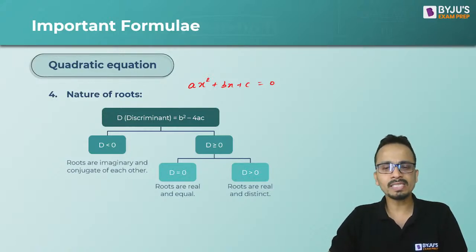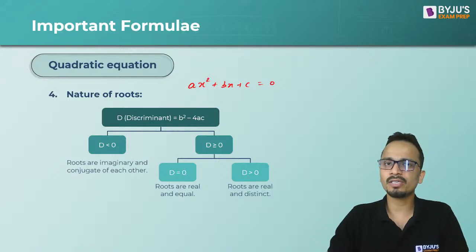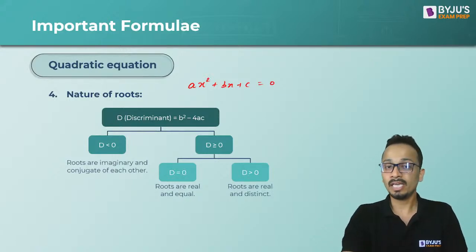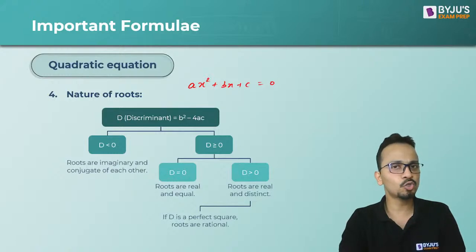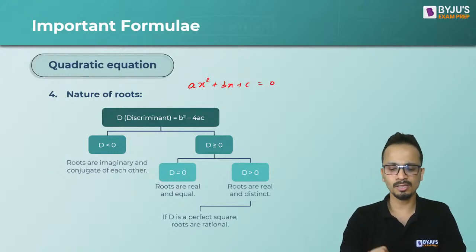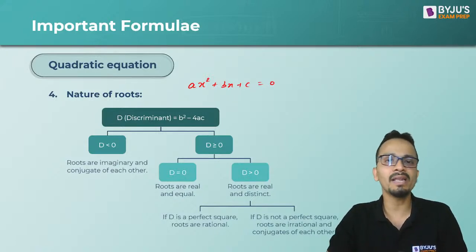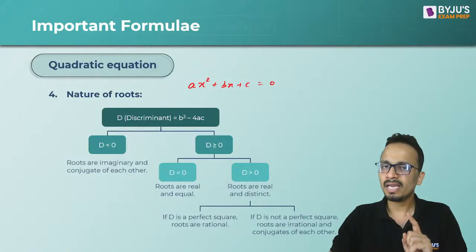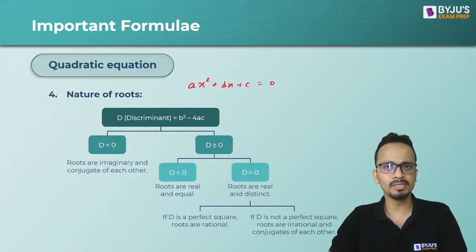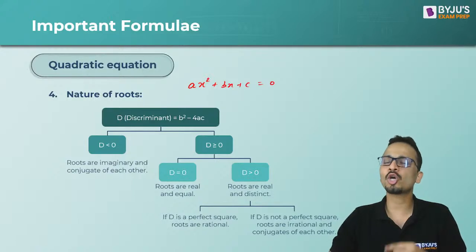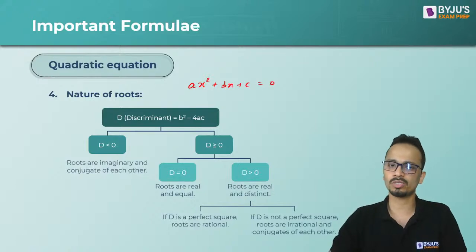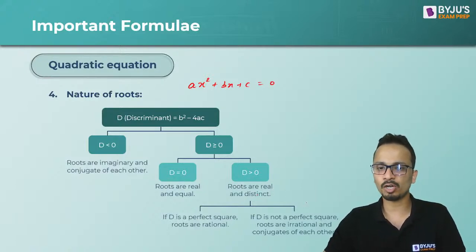Now when discriminant is greater than 0, this is further divided in two parts. If discriminant is a perfect square, then the roots will be rational. If discriminant is not a perfect square, then the roots will be irrational. And irrational roots will again occur in pairs. That means one root will be the conjugate of the other, the rationalization factor of the other root. So if one of the roots is a plus under root b, the other root will be a minus under root b.